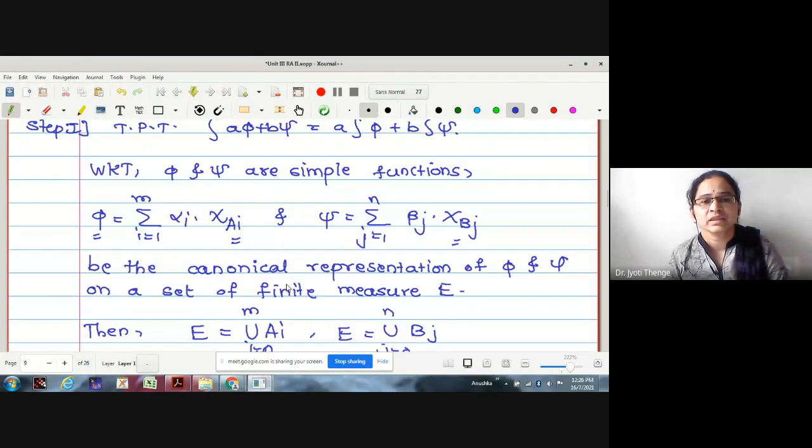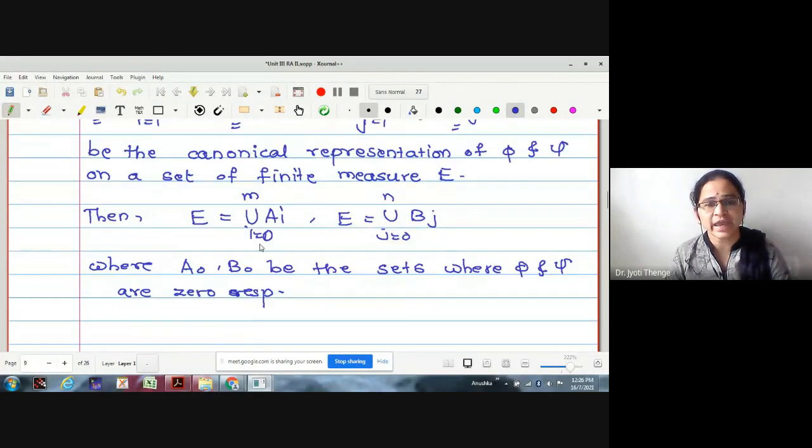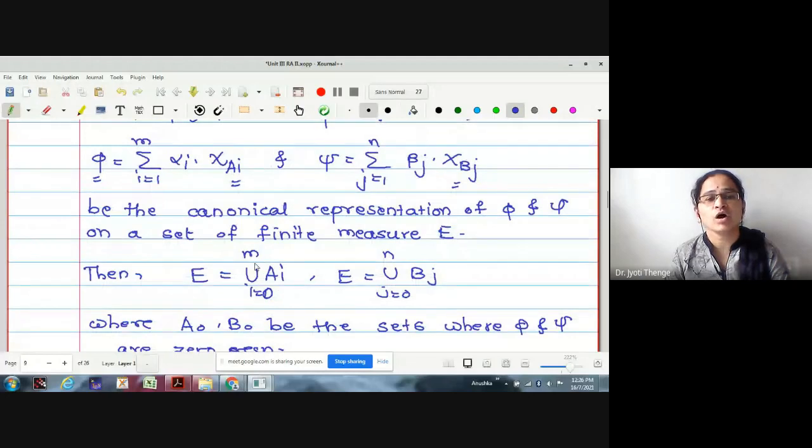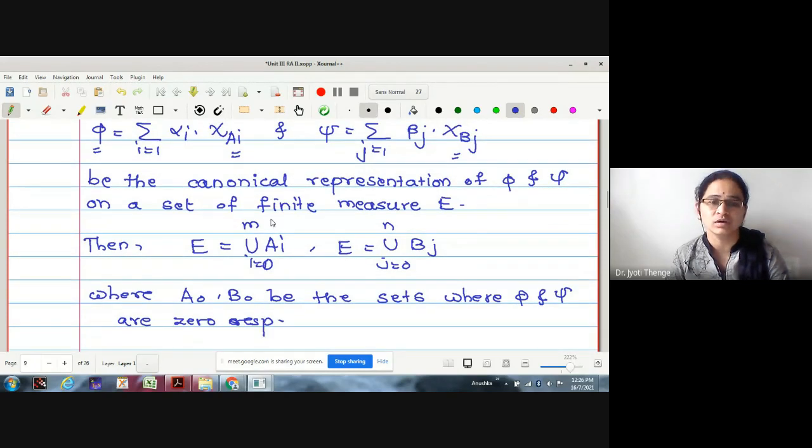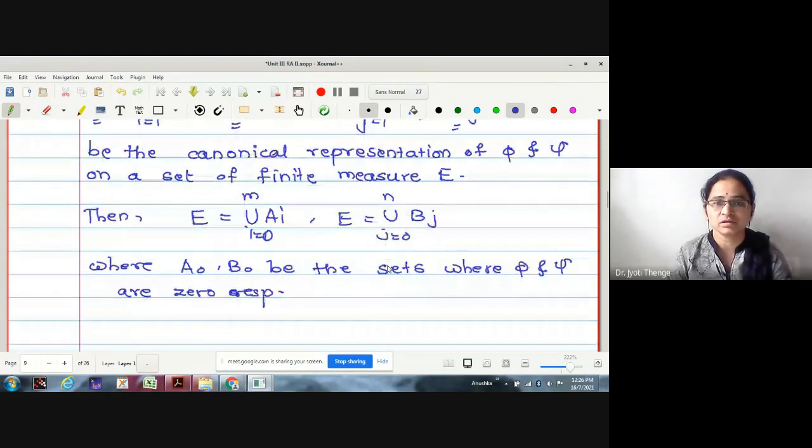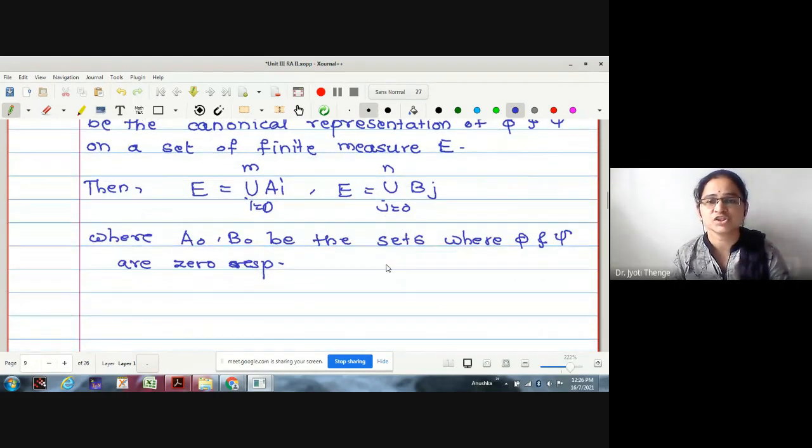Therefore, A1 to AM are the sets of finite measure on which phi exists. Let A naught be the set on which phi has a zero value. Therefore, A naught is not going to play any role in simple function phi. Similarly for this function psi as well.